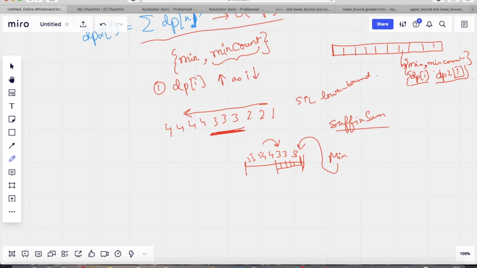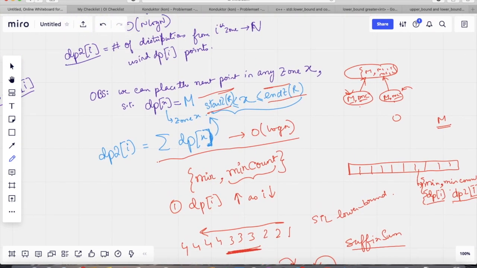The complexity for this entire code: we are trying to find the dp states for dp of i and dp2 of i for n values, or rather to be exact 2n values at most, because we are doing the dp on the number of zones, but we will just consider this as order n. Into what is the transition time?